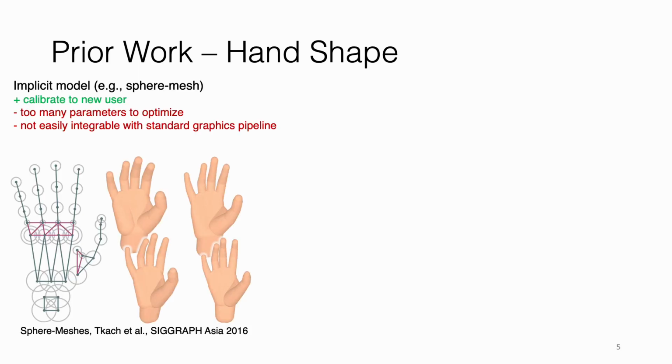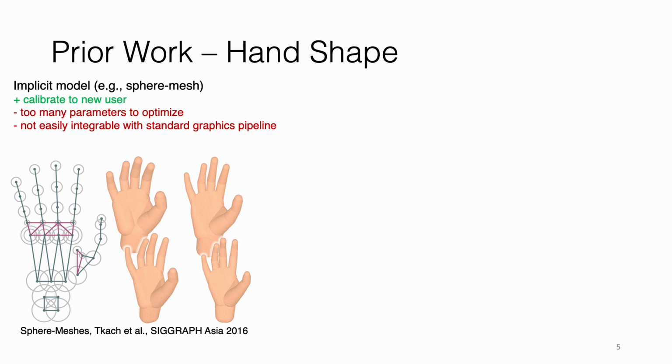Let's review previous work in this problem. For modeling hand shapes, implicit models were effective to approximate the geometry. In the case of sphere meshes, the radius and position of the spheres were adjusted such that the model was calibrated to the user's hand shape. However, there were too many parameters involved, and thus difficult to automatically optimize from image observations.